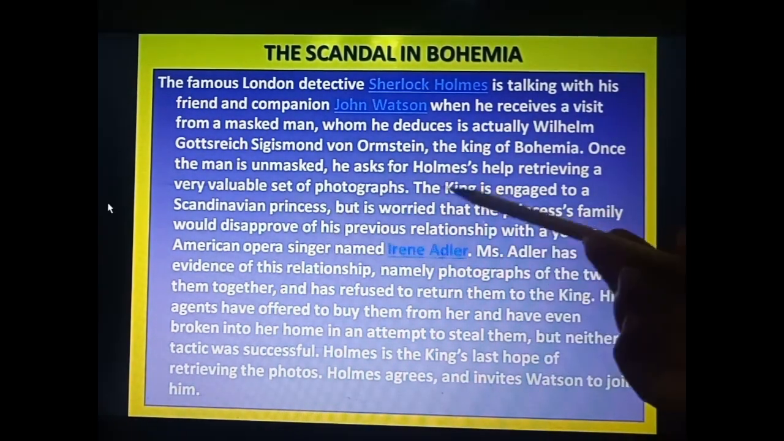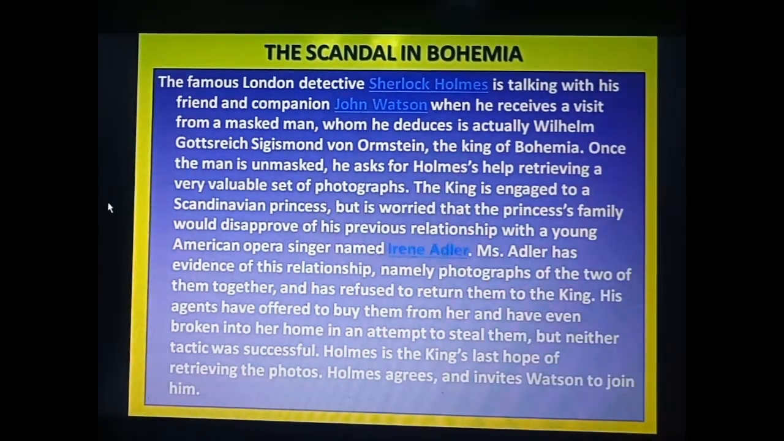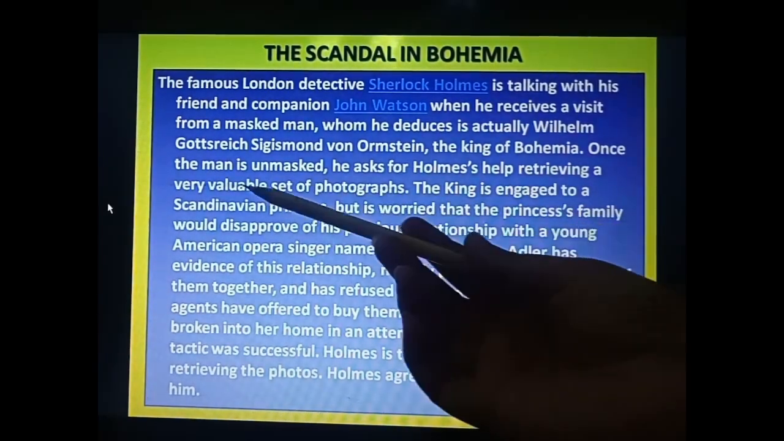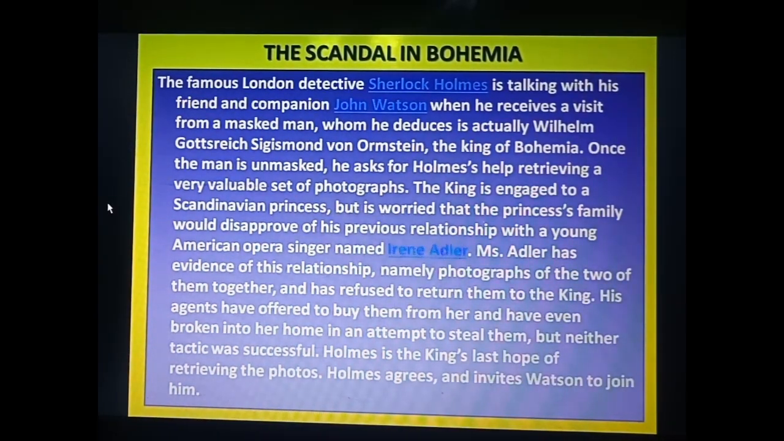He asked for Holmes' help retrieving a very valuable set of photographs. Why did the king come here? Just because he said, I want a very valuable set of photographs. Okay, now the king is engaged. Now what is in these photographs?